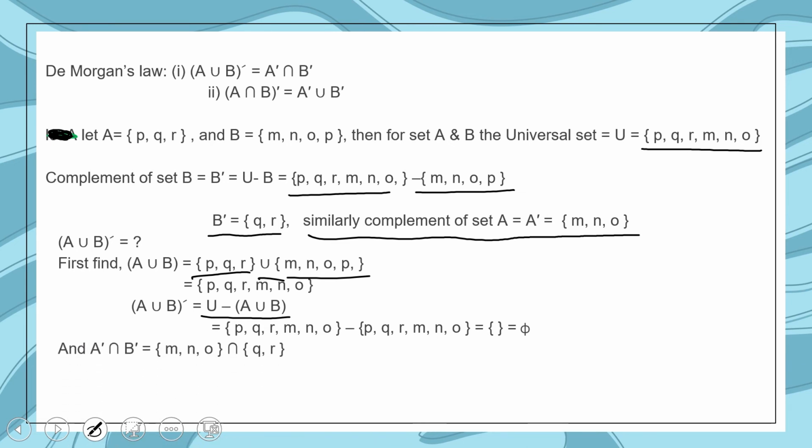And let's check the right side. A complement intersection B complement equals. Write down the elements of A complement and B complement, those are Q, R and M, N, O. Then the intersection is also a null set, because there is no common element between A complement and B complement. So LHS equals RHS. So we can say complement of A union B equals A complement intersection B complement.